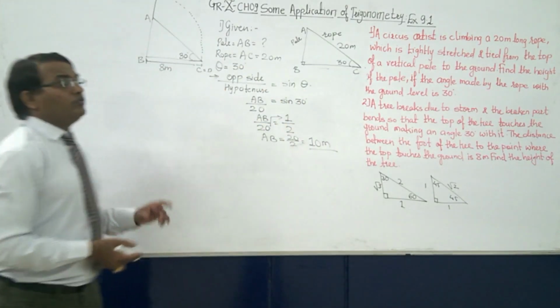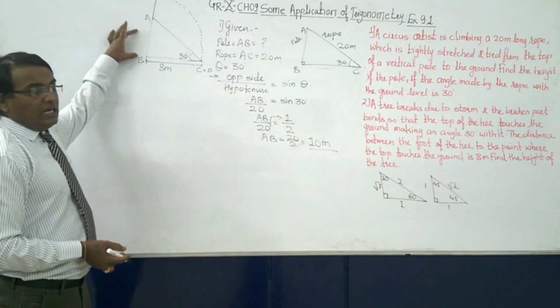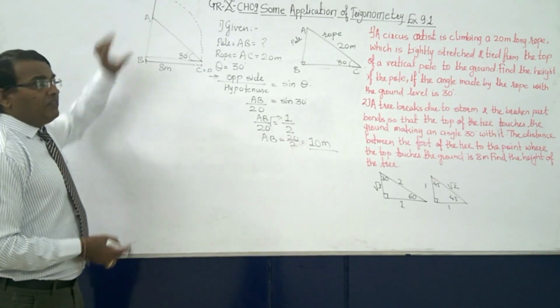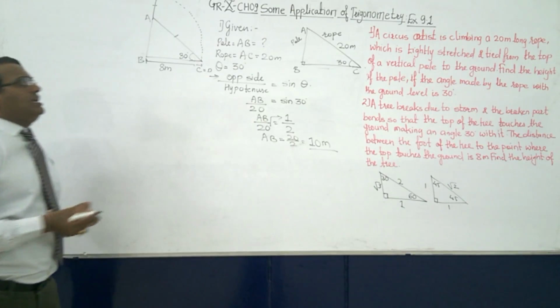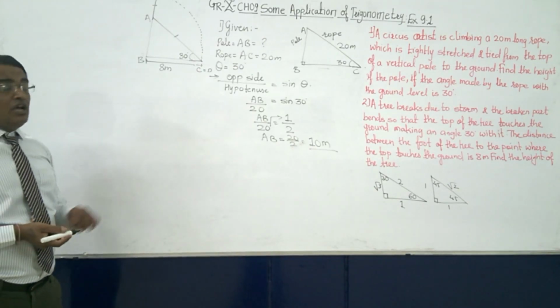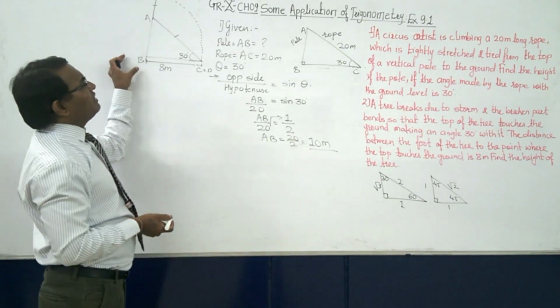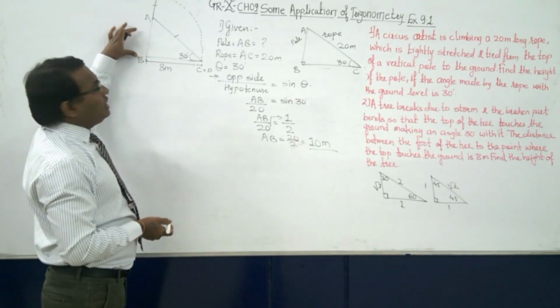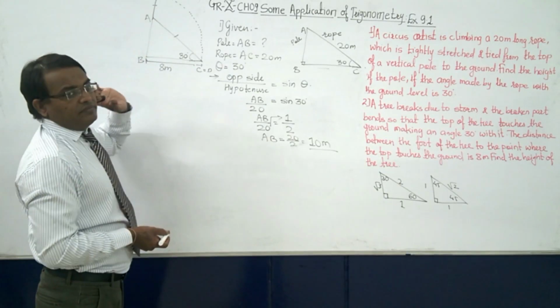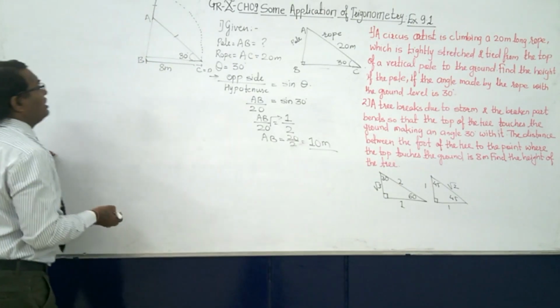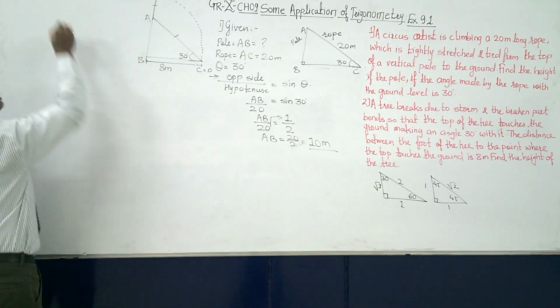Now, find the height of the tree means not AB, it is BD. But we know that this AD and this AC both are equal. So the total height of the tree will be BD, or BA plus AD, or BA plus AC. Is that okay? Now again let us define the sum first.